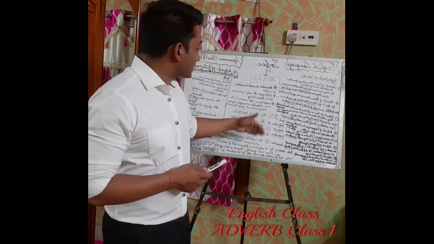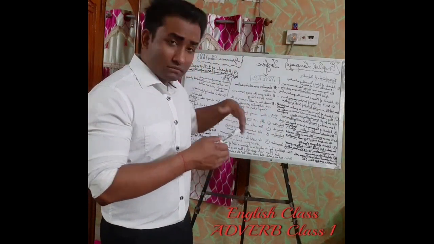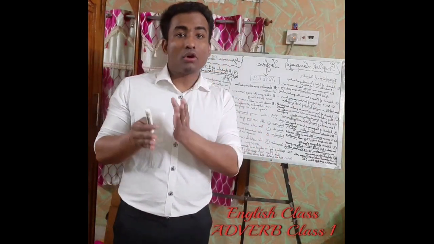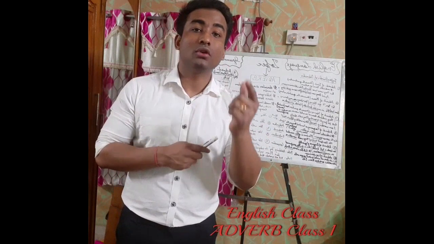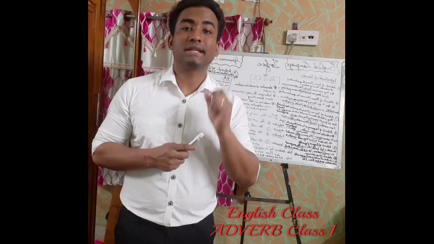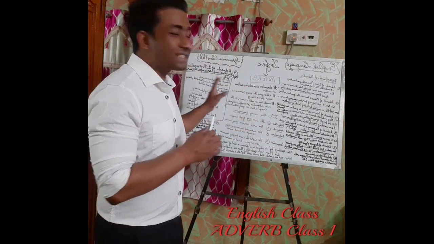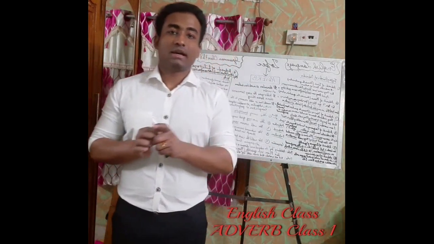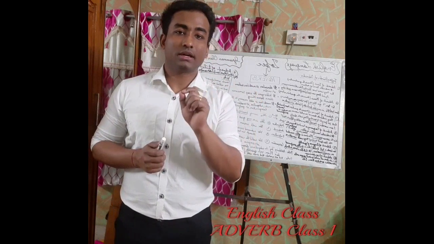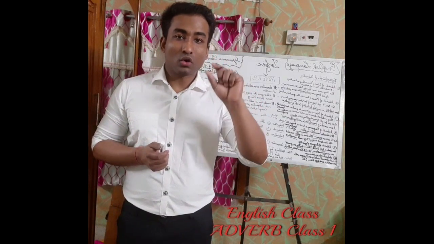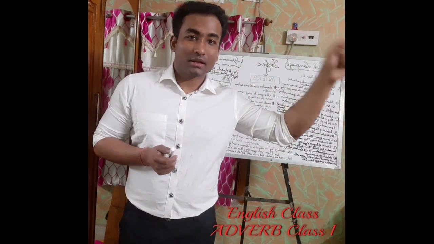Let us see the second example, where we will see how a word is describing or adding meaning to an adjective. Okay, she is a good singer. Now here, good is what? It is an adjective, because good is actually describing the noun.